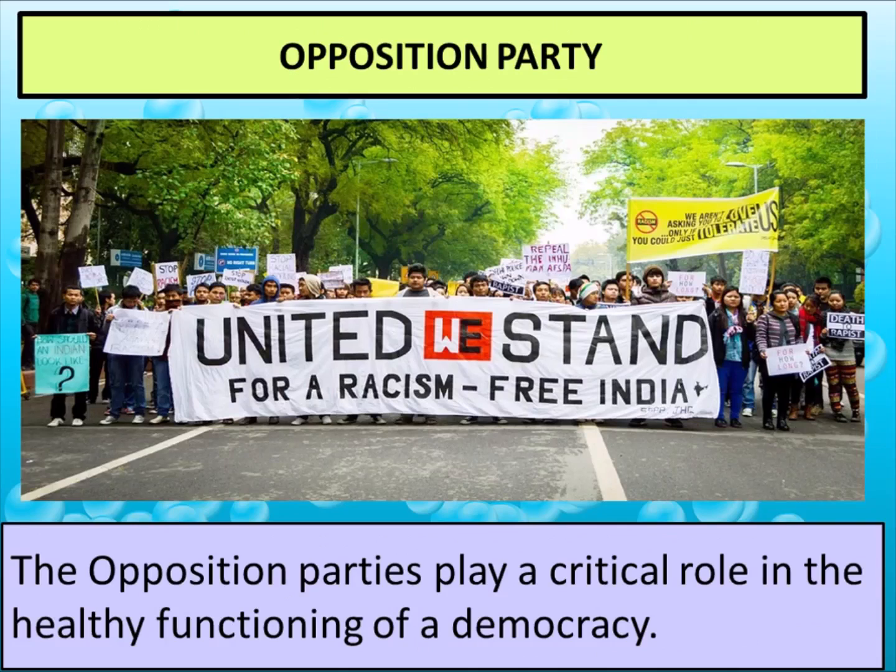Opposition party in democracy plays a very important role. There are a lot of countries which do not have an opposition party. Just take the example of China. China is a communist country. It has only one party. They don't have any opposition party. So whatever the government decides, all the country has to follow the same rule, whether the rule is good or bad, because nobody is there to interrupt them, nobody is there to stop them. They don't have the opposition party.